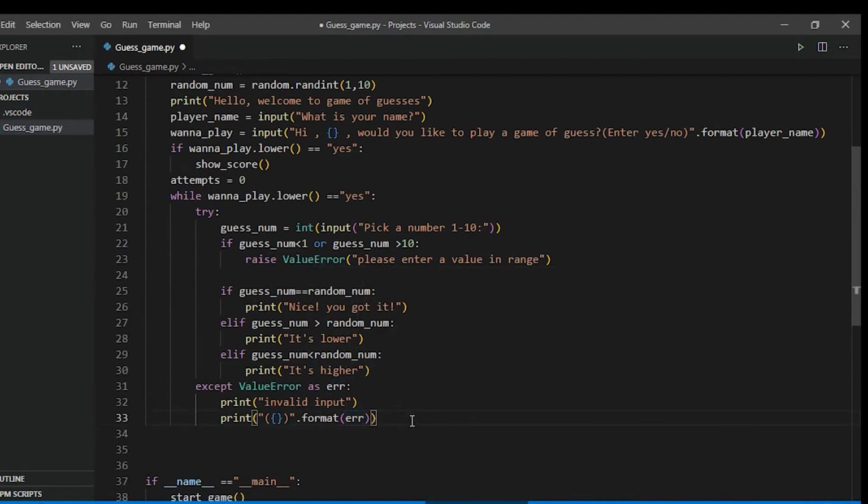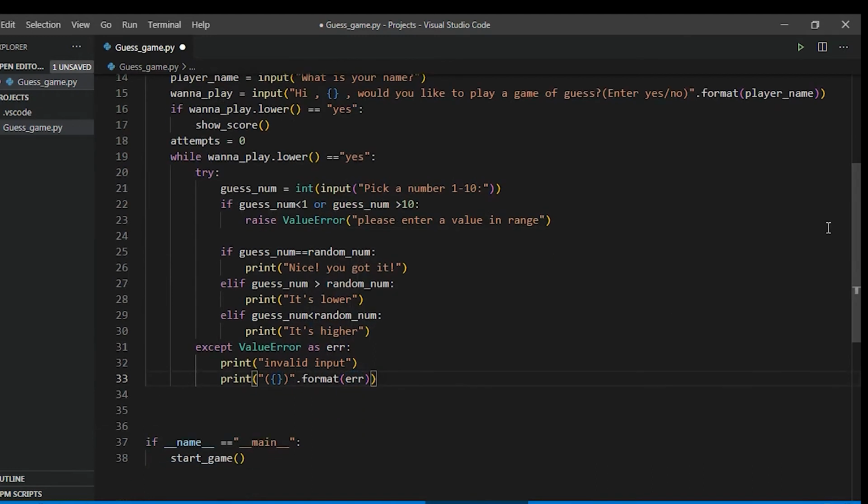So we have done most of the cases. If it's equal, you get a success message. If it's not equal, if it's greater, then you get a hint. And if your input is in the wrong range, you will get an error message. If your input is not a valid input, then it will raise an invalid input error, also a value error.